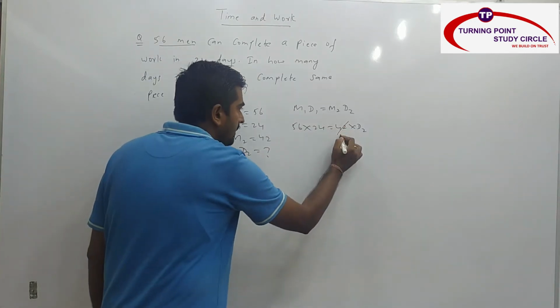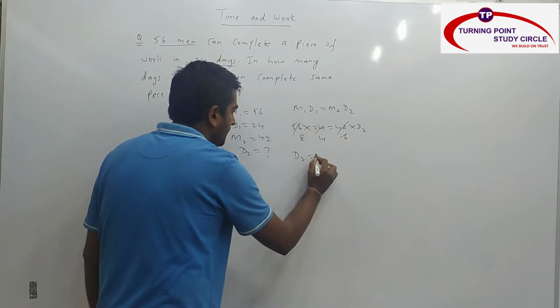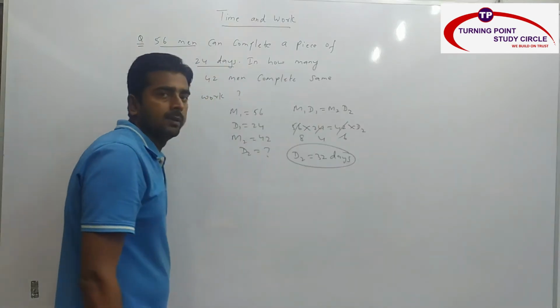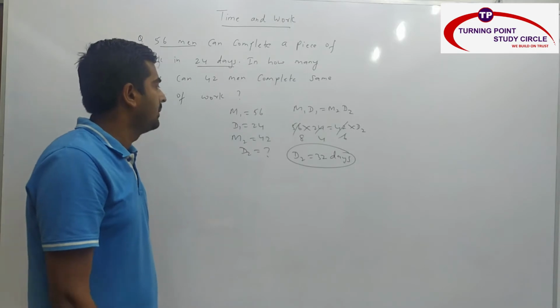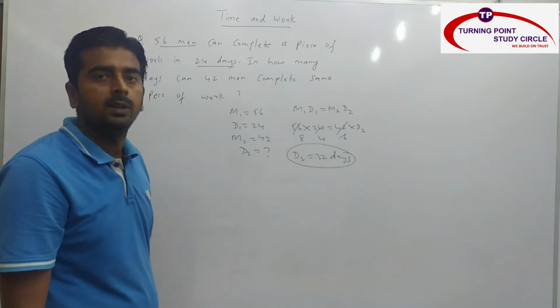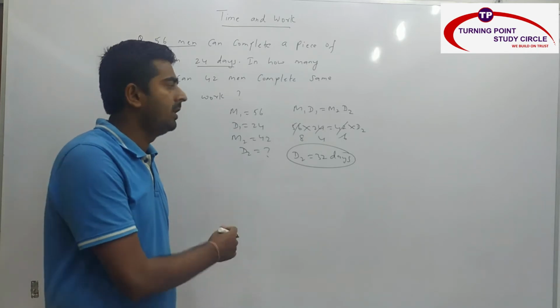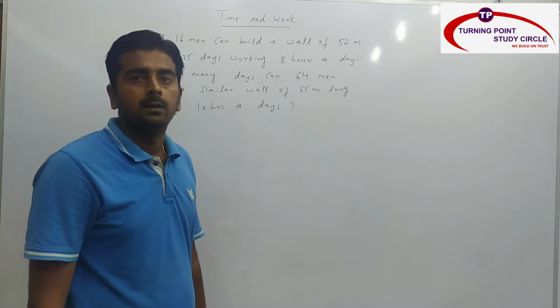So cancel: 7 6s are 42, 7 8s are 56, 8 4s are 32. So D2 is 32, and my answer for this question is 32 days. This is a very, very important relationship. I hope you understand this particular question and are clear with the first question.